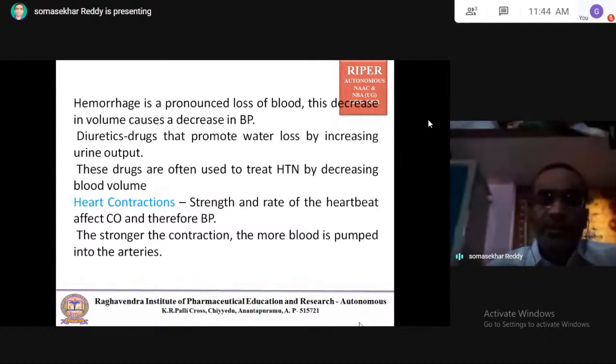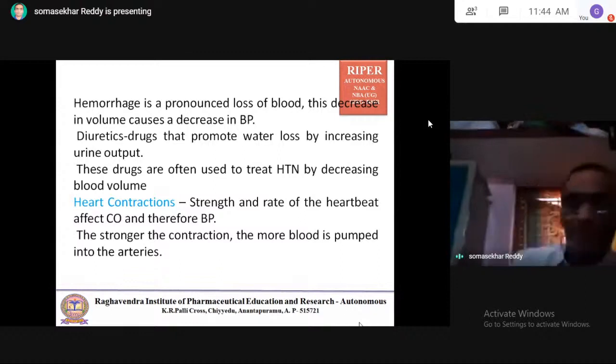When the heart beats faster, more blood enters the aorta, and therefore blood pressure should increase if the stroke volume does not decrease. If stroke volume decreases, again there is a change. Stroke volume affects the cardiac output.